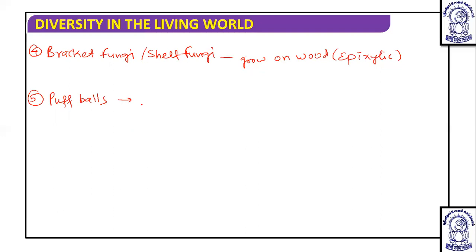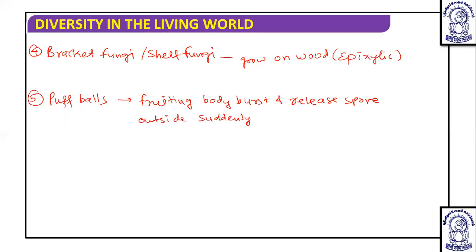So what we can write? Fruiting body bursts and releases spores outside suddenly.